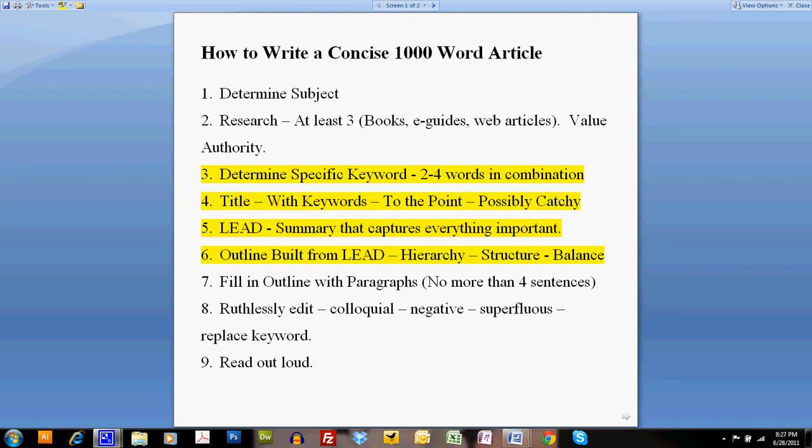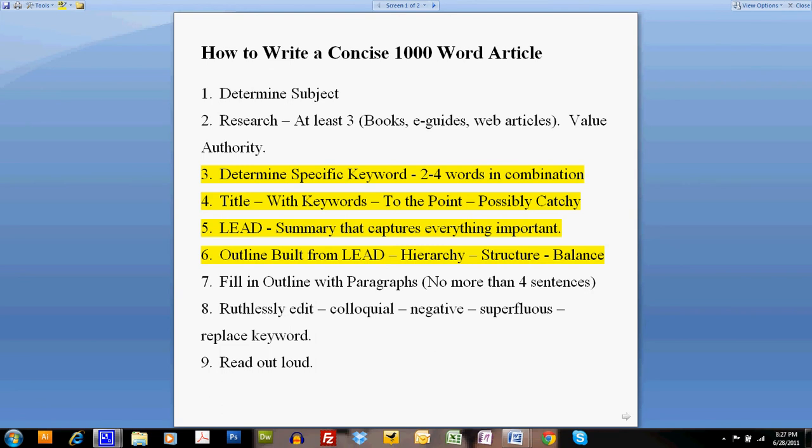If we were to expand that out to, let's say, 1 intro paragraph, 1 conclusion paragraph, and then 3 body paragraphs, then we could spend about as much time on each of the bodies. Again, they don't have to be exactly balanced, but they should be close. After that, we're going to fill in the outline with paragraphs, no more than 4 sentences. We're writing for the internet. After that, we will ruthlessly edit.